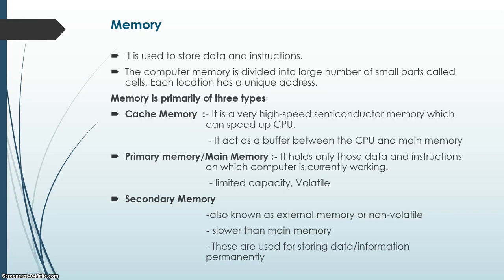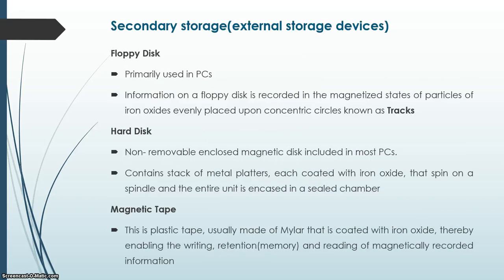Secondary memory is also known as external memory. It's slower than the main memory. These are used for storing data and information permanently. Secondary storage or external storage devices have different categories: floppy disk, hard disk, magnetic disk. A floppy disk is primarily used in PCs.